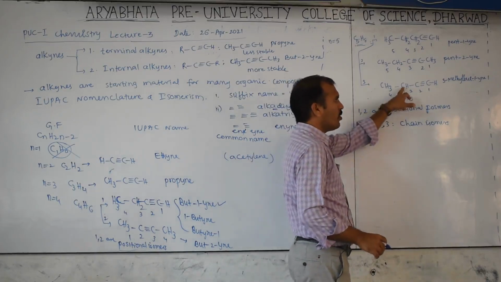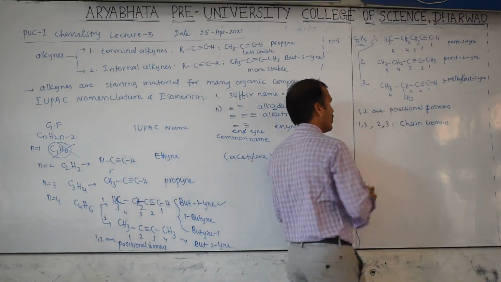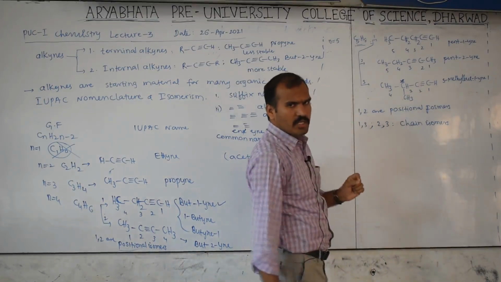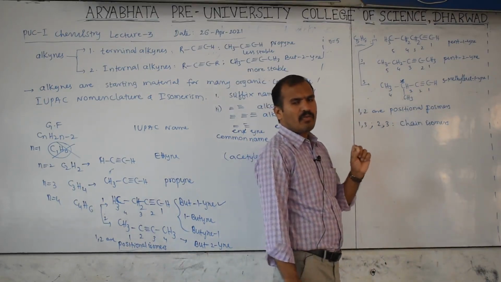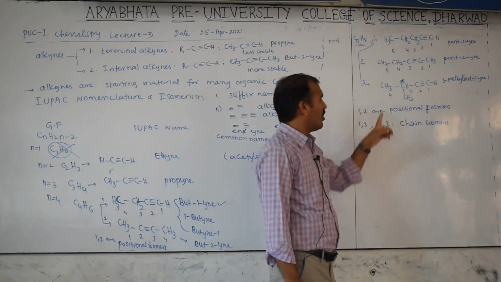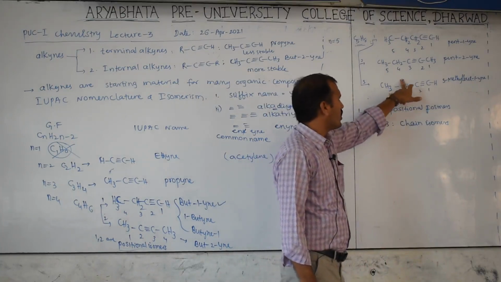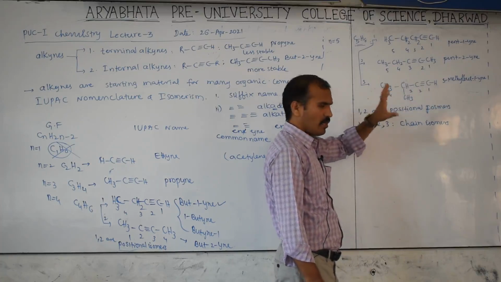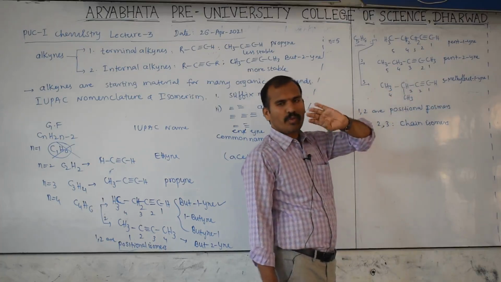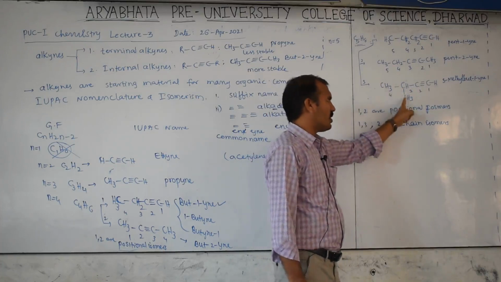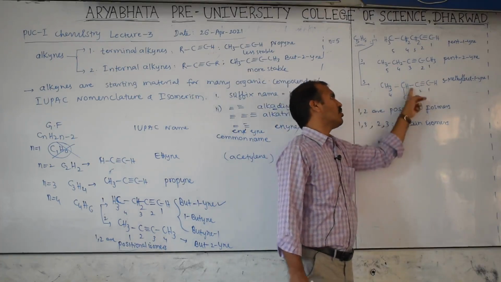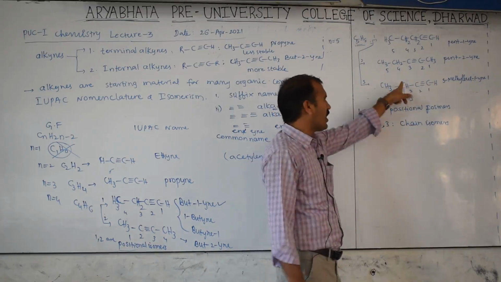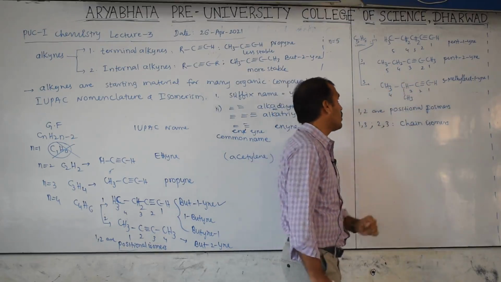Now here, is a chiral carbon also present? Chiral carbon, I explained in the last previous class in every section. Chiral means what? All 4 groups should be different. So here chiral is not present, because here CH3 is the same. Chiral carbon absent. Chiral means 4 groups should be different. CH3 is the same, and this is one group. Here the 2 H groups are the same, and the remaining 2 groups are the same. Then this is achiral, so no chirality present.